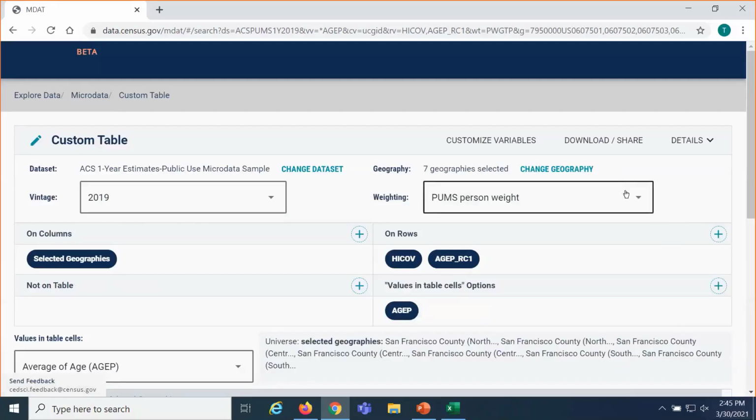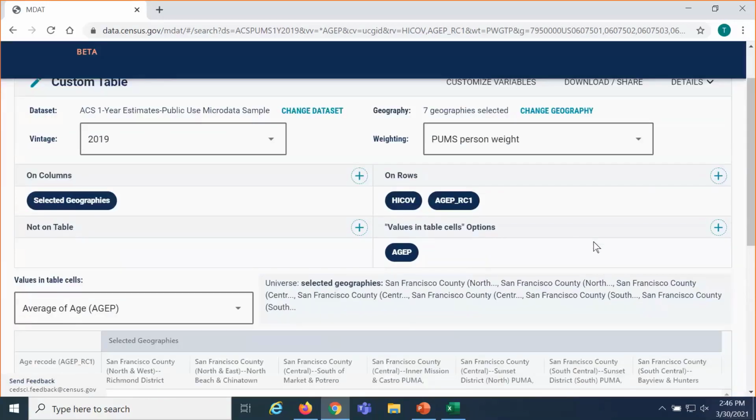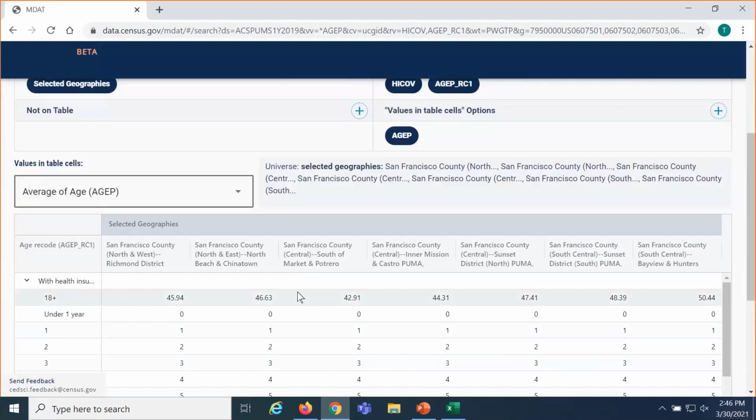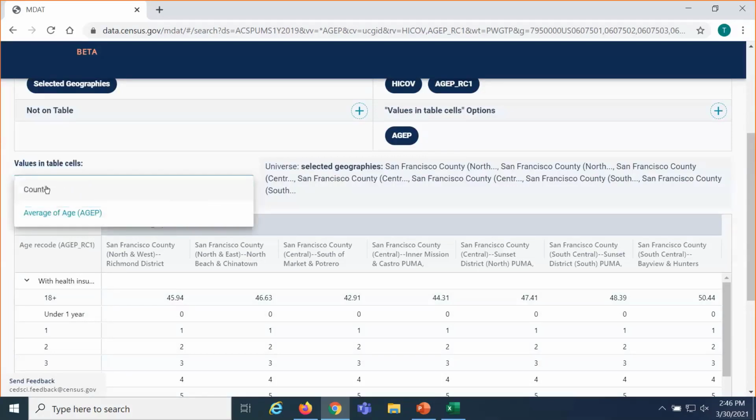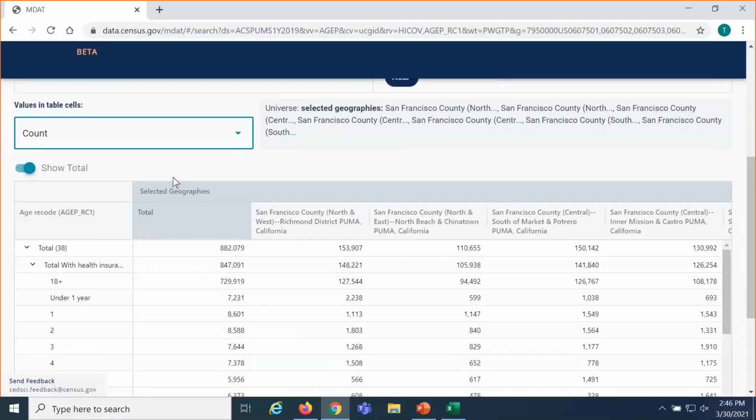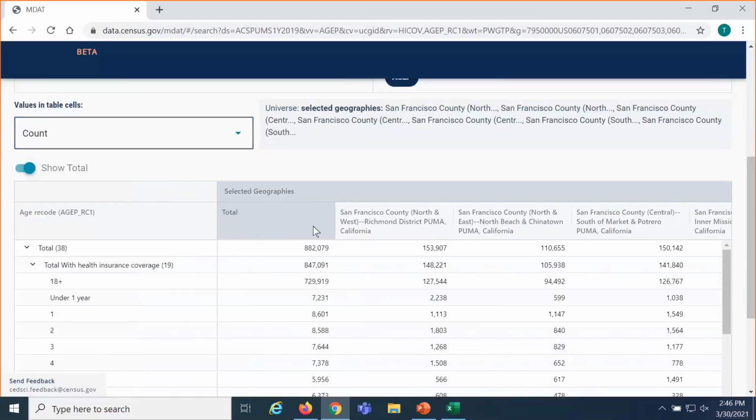It's pulled in the appropriate PUMS person weight. And I didn't change this to count on the last screen, just in case you ever forget to change it on the table layout screen. This is giving us average of age within each of these categories. So if you forget to make that step, it'll be pretty apparent once you get to the table view, and we have the values in table cells option, to where we can tell the system, I don't want you to provide me average of age, I want you to provide me counts for the categories I specified. Change it to count and we start getting data that seems like it makes sense to us.